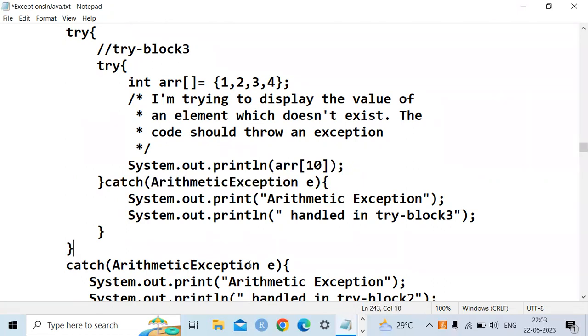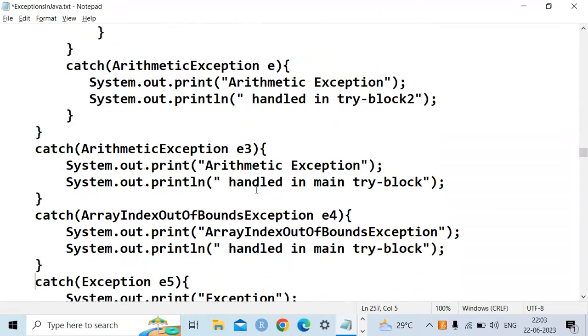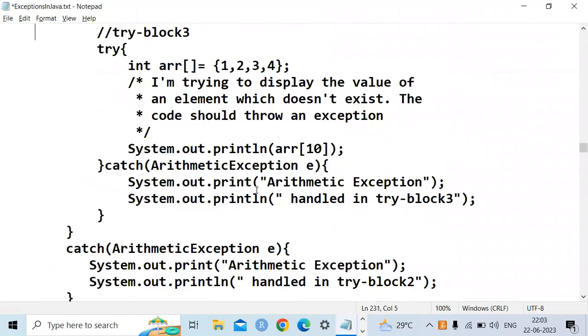Here, sir, in the catch block you have put arithmetic exception, right? Oh, that is actually a mistake. It actually should be the array index out of bound exception. Sorry.